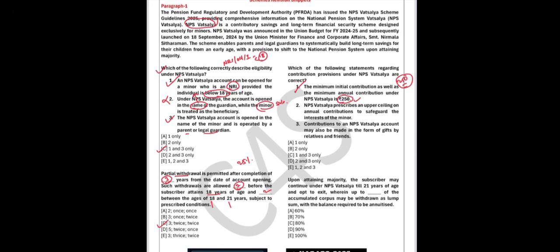Second, NPS Vatsalya prescribes an upper ceiling on the annual contribution to safeguard interest of the minors. No, there is no maximum limit of investment under NPS Vatsalya, remember. And third, the contribution to an NPS Vatsalya account may also be made in the form of gifts by the relatives and friends. This is right. So yes, only 1 and 3, that is option C is the right answer.